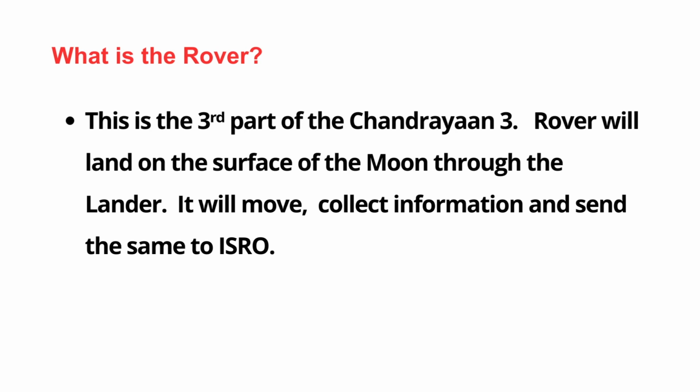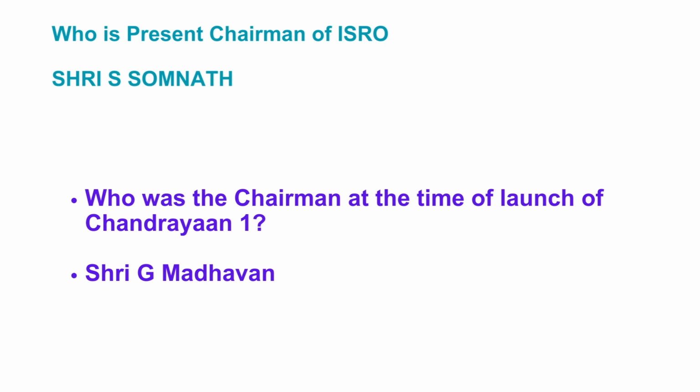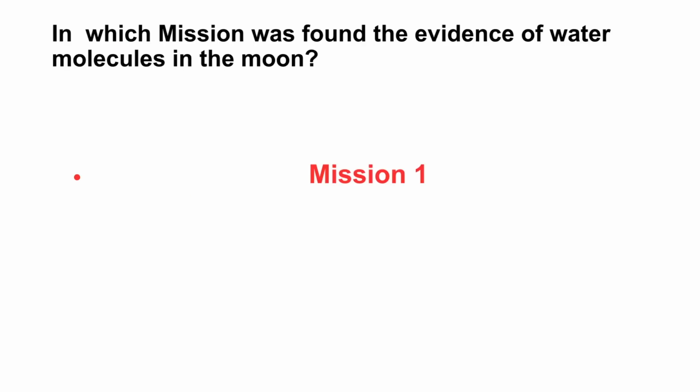Next question is, who is the present chairman of ISRO? Shri S. Somnath is the present chairman of ISRO. Who was the chairman at the time of launch of Chandrayaan 1? Care, the question is Chandrayaan 1. Shri G. Madhavan was the chairman at the time of launch of Chandrayaan 1. The present chairman is Somnath. At the time of Chandrayaan 1, the chairman was Madhavan.